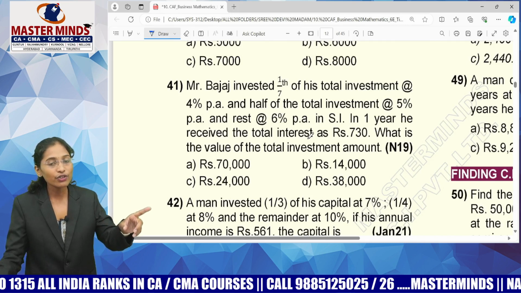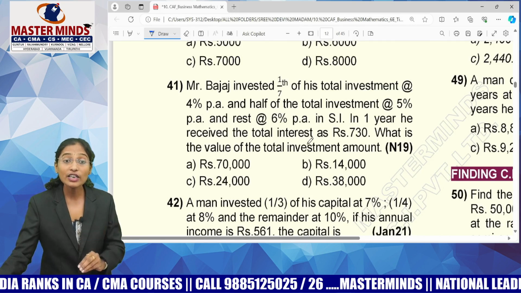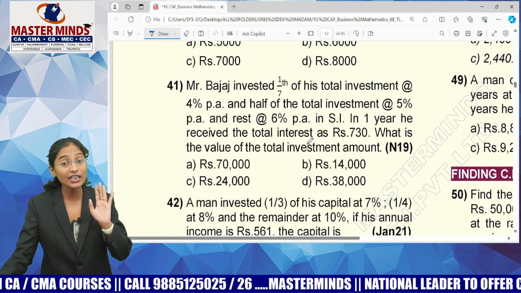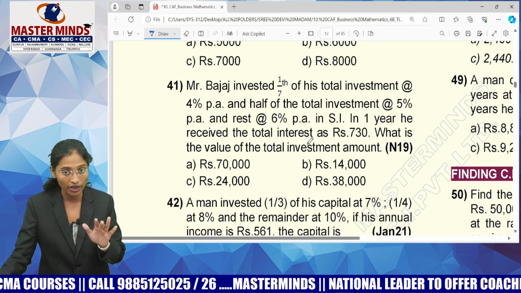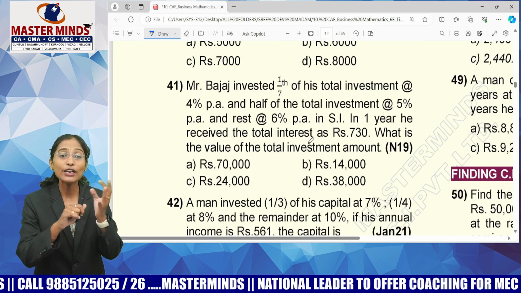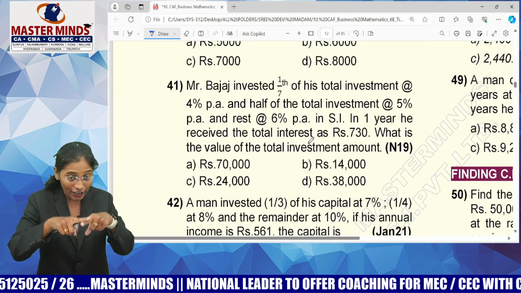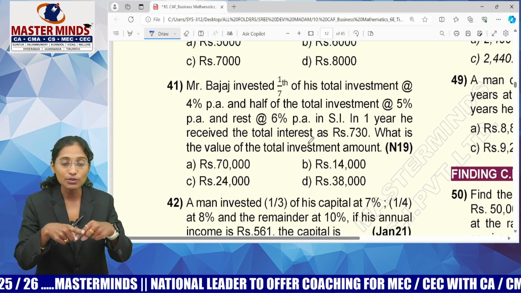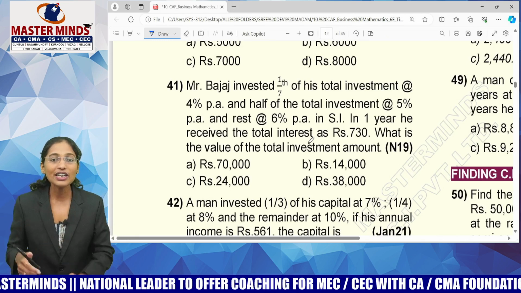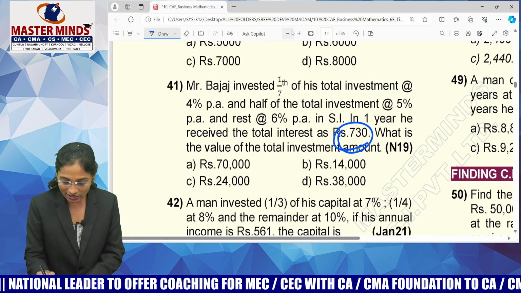Means the rate of interest for the first case is different, for the second case is different, and for the third case is different. The principal for each case is also different. Now we need to calculate the sum of interest, means P1 T1 R1 by 100 plus P2 T2 R2 by 100 plus P3 T3 R3 by 100 is equal to how much? 730.